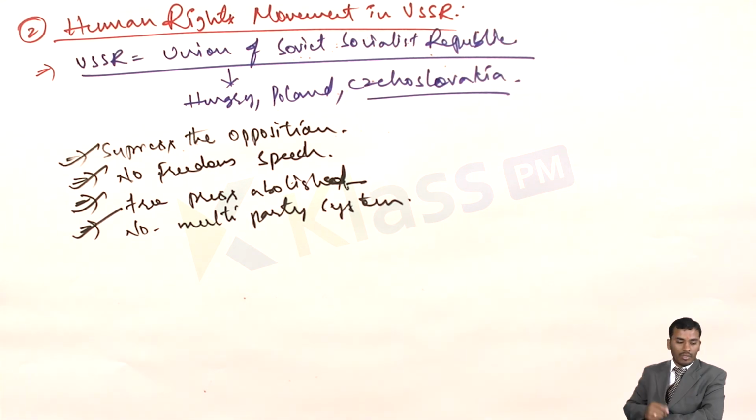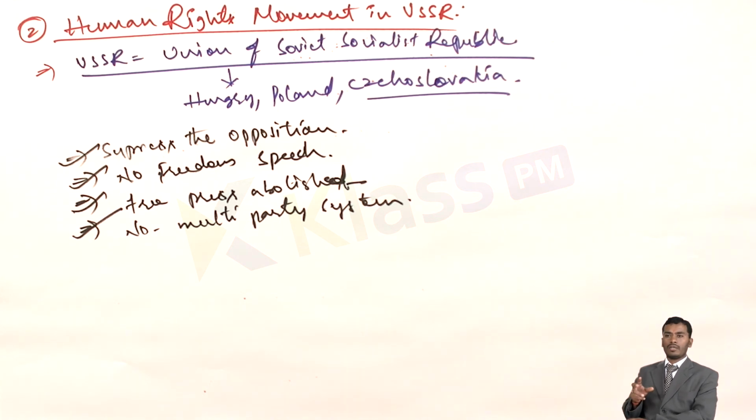So those countries also supported them, and these movements are also called human rights movements. Why are they called human rights movements? Generally, ordinary people have freedom of expression, the right to education, the right to free religion, the right to live. Like that, they have some fundamental basic rights for every citizen in a country.